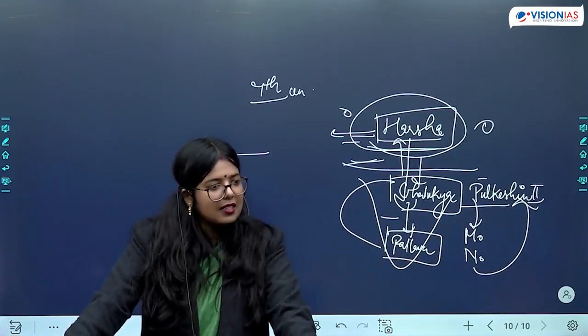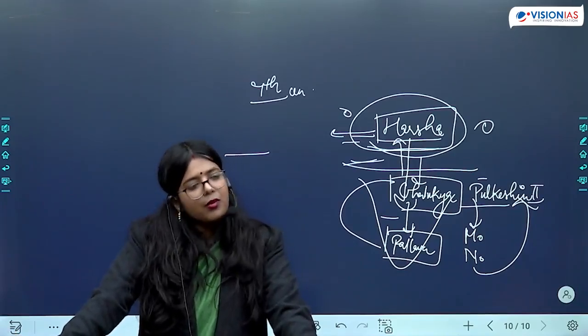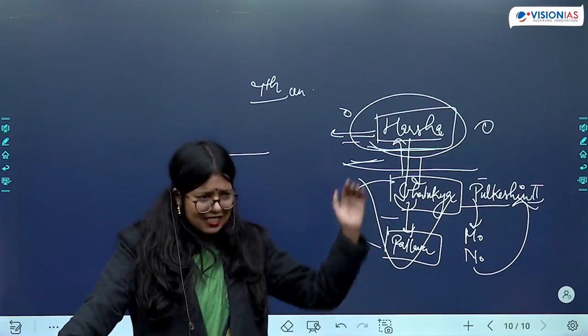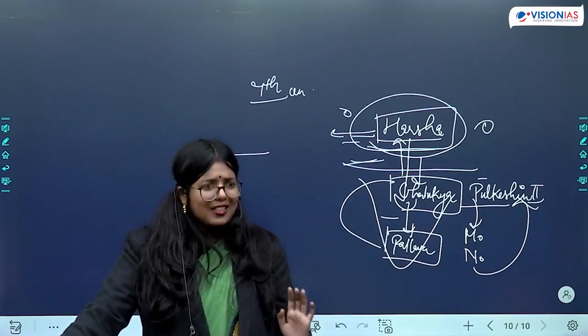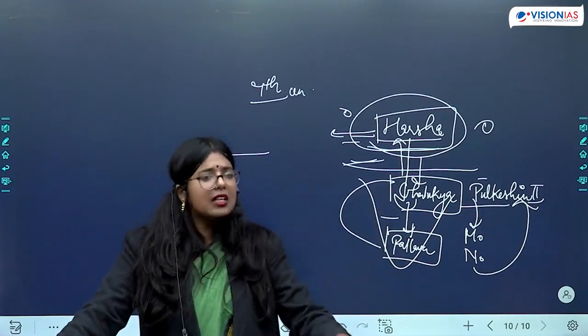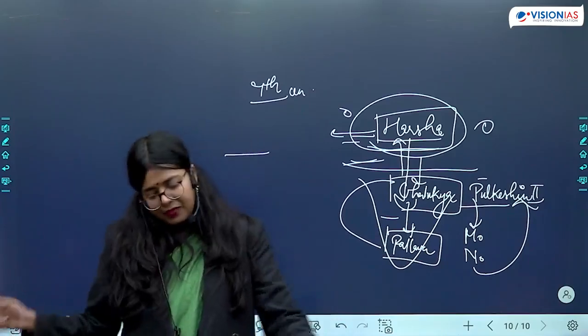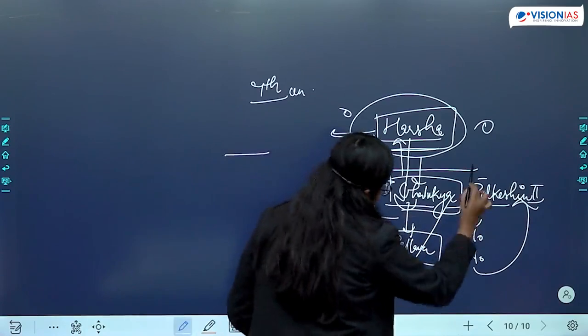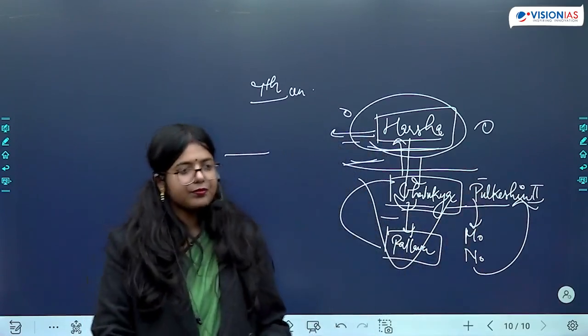I hope these things are clear. What you should remember from an examination perspective? Literature. Okay, and some of the basic details that we have just completed, so that if there is a question based on these aspects, you can answer that. Okay. Now let us move forward to the Chalukyas. Where are they ruling from?